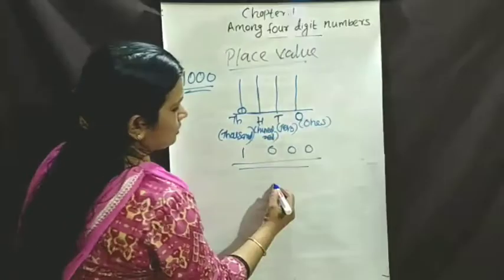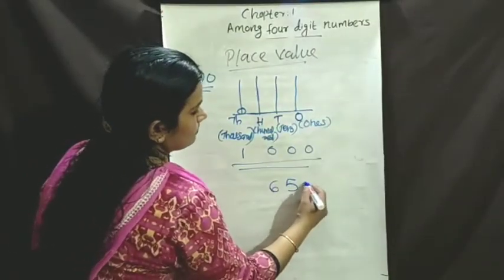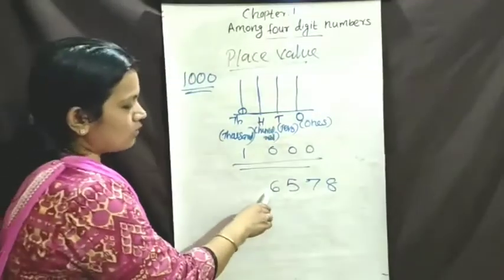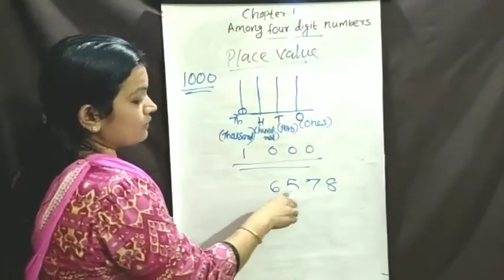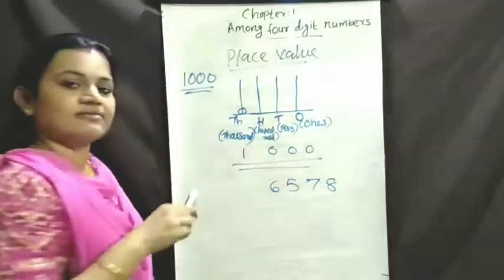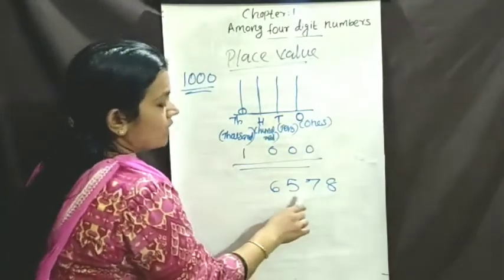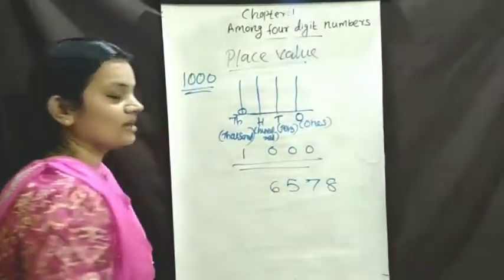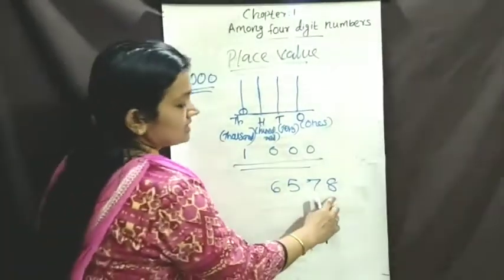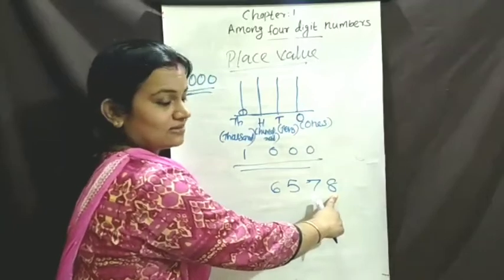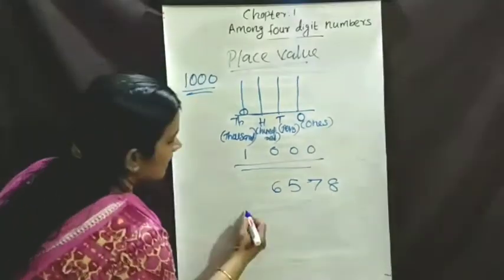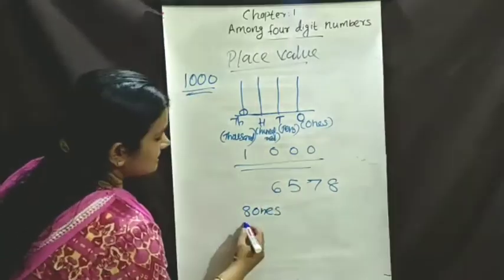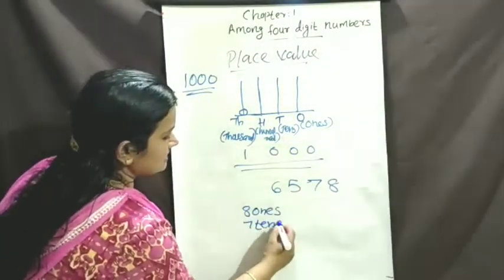Then I will write the next question. This is the 4-digit number, 6,578. Can you say the places of this number? First of all, starting from 8. 8 ones. Next, 7 tens.